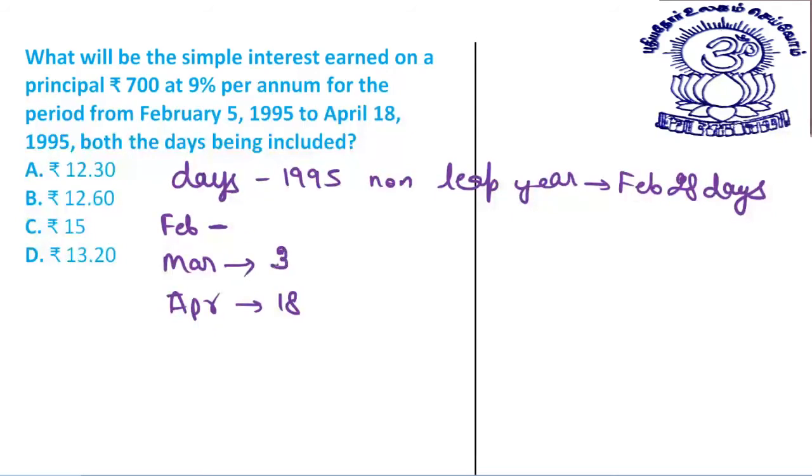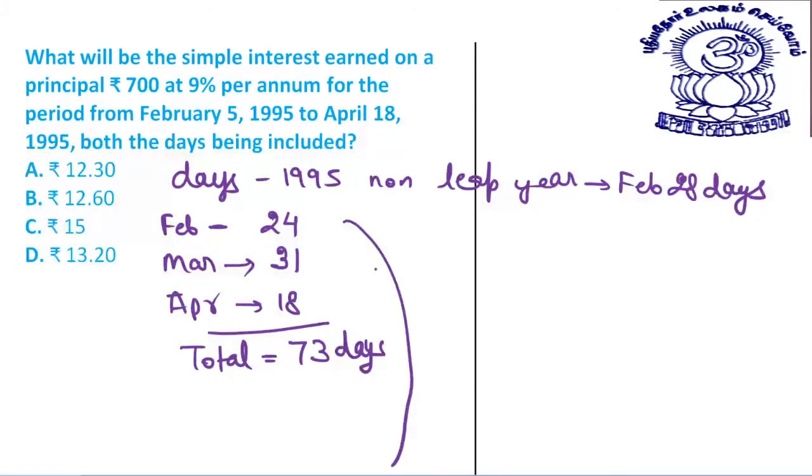March has 31 days. February has a total of 28 days. Out of that, if I remove the first 4 days, that is February 1, 2, 3, 4, so 4 days are excluded, and out of 28 there are 24 days which are being included. In total we have 73 days.